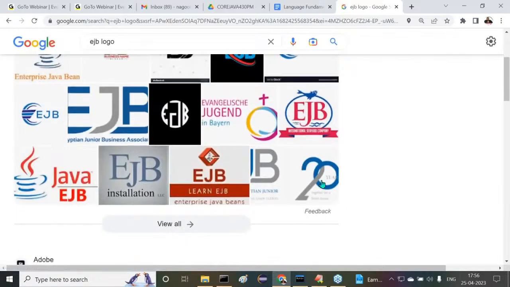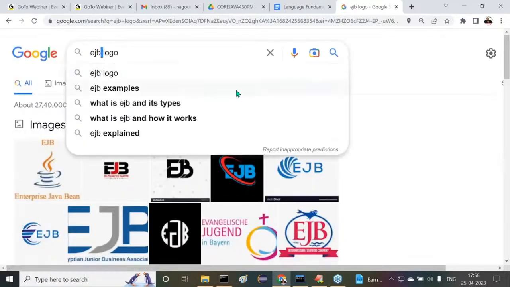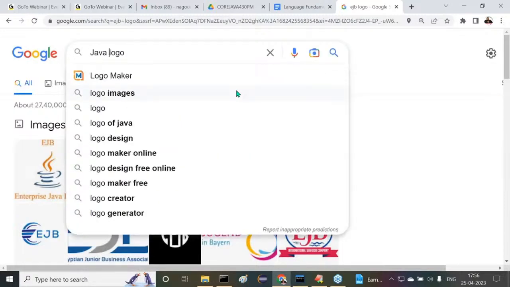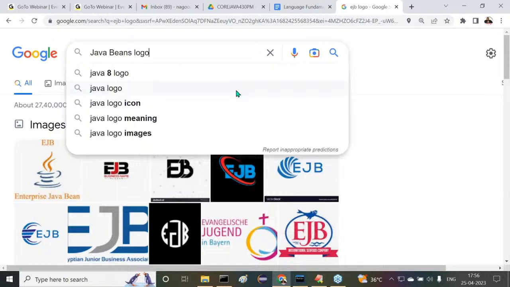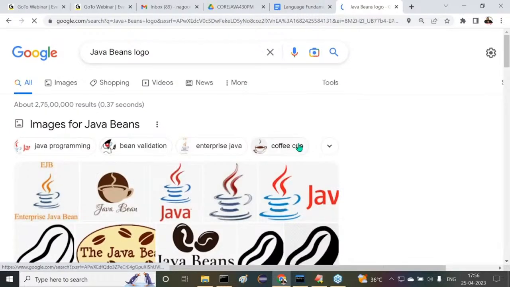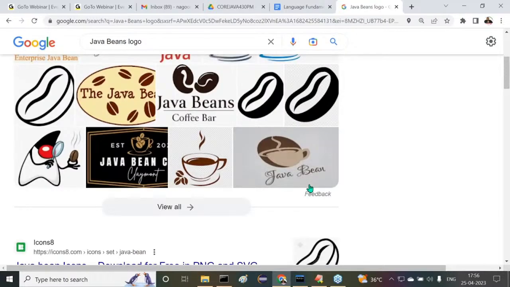Java Beans logo. It is a coffee bean or whatever it may be. Observe this carefully. All these names are somewhat related to coffee only. All the names related to Java are related to coffee only. Am I right or not?